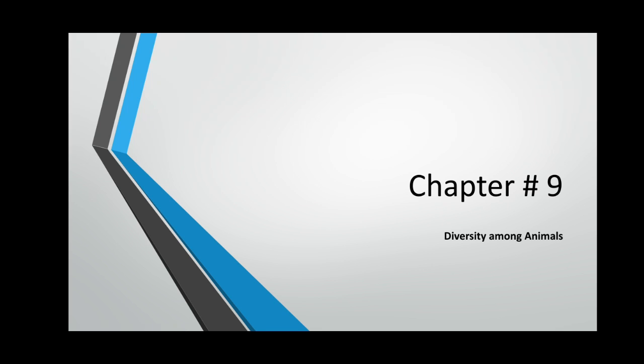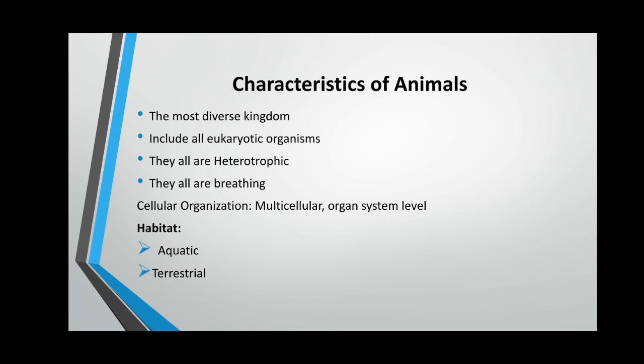Students, today we are going to start chapter number 9, that is diversity among animals. So, first of all, we will talk about the characteristics of animals. The kingdom Animalia consists of all animals which have the following properties: they all are multicellular organisms. It means it includes the organisms that are made up of more than one cell. They are eukaryotic, meaning they have a proper nucleus which is enclosed within a nuclear envelope.